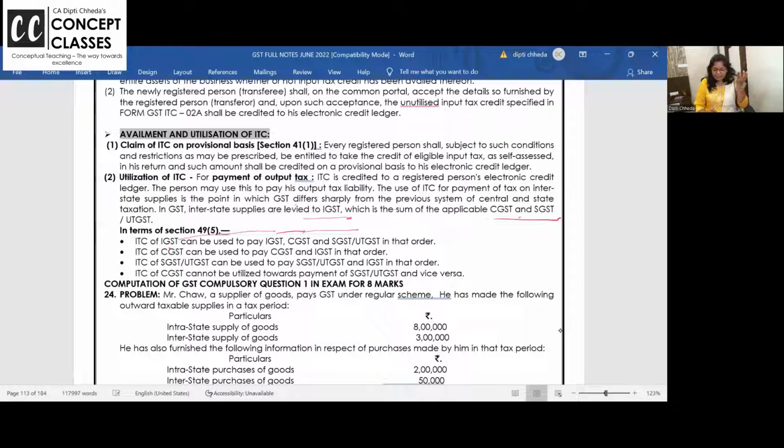Input tax credit of CGST can be used to pay CGST and then IGST. Input tax credit of SGST, and in case of some union territories, can be utilized to pay SGST only, the same tax, and IGST. ITC of CGST cannot be used for SGST and UTGST.